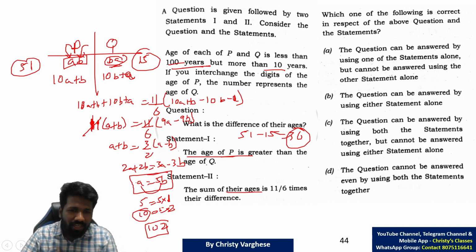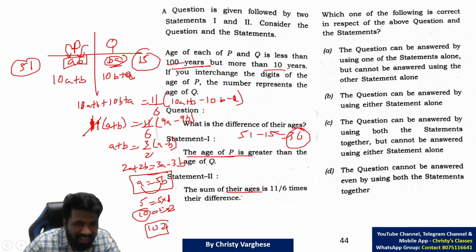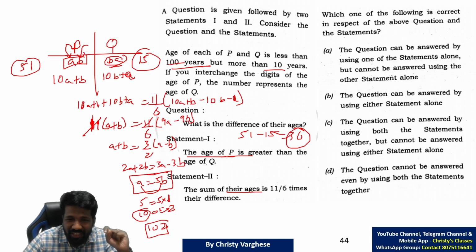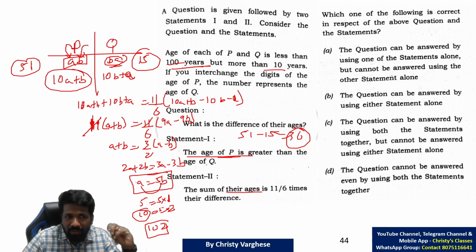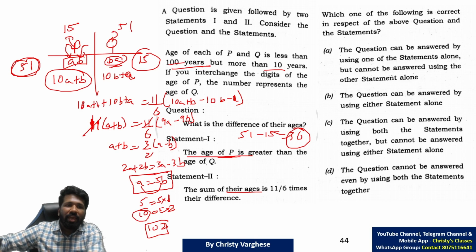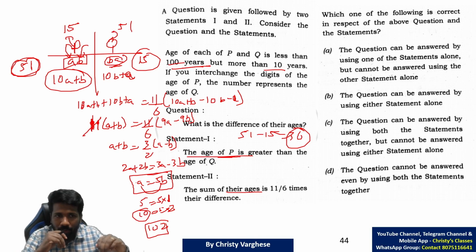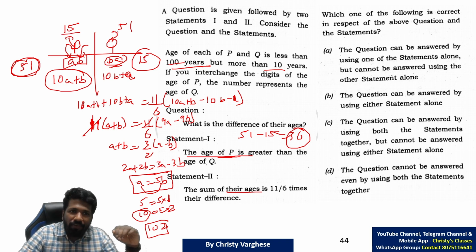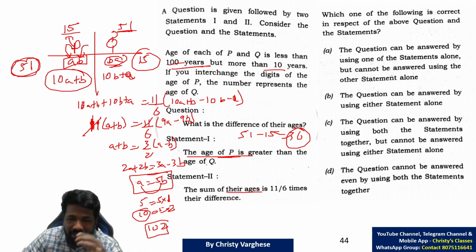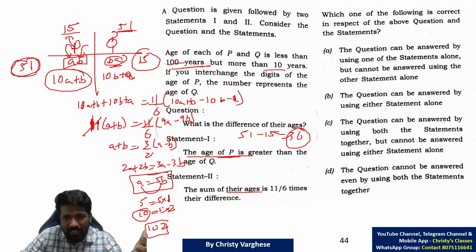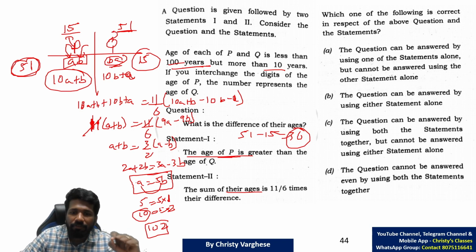So statement 2 alone is enough, but actually statement 1 being there in the question creates a little ambiguity. Here, age of P is greater than age of Q is mentioned, right? That means P is the greater value, the bigger value. So only 51 can be considered. Otherwise, some people can think, what if 15 is P? That is possible, and Q being 51. Because Q can be AB and P can be BA also. So in that case, still the difference of 15 and 51 is 36 only, right? It is not a negative difference. When we say difference in ages, practically the age difference can be a positive difference only.